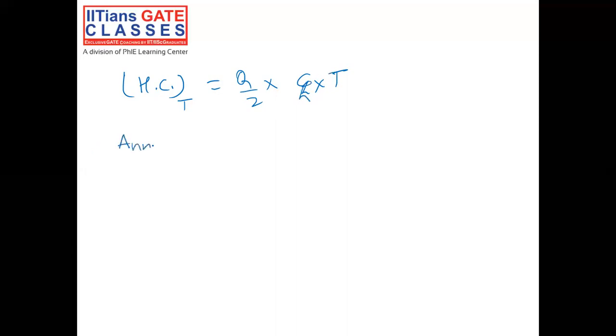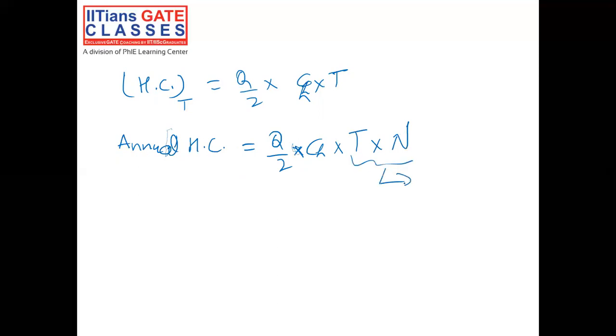Now the annual holding cost, so this is the holding cost for period T, and how many periods do we have in 1 year? Capital N. So annual holding cost would be equal to capital Q by 2 into CH into capital T multiplied by capital N, and we already know that T into N equals 1. So this would be equal to Q by 2 into CH.